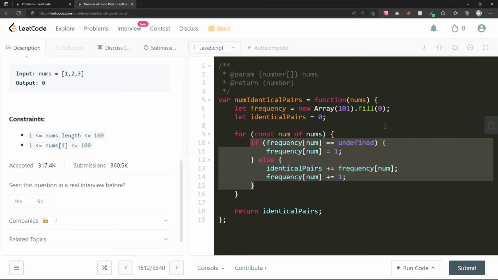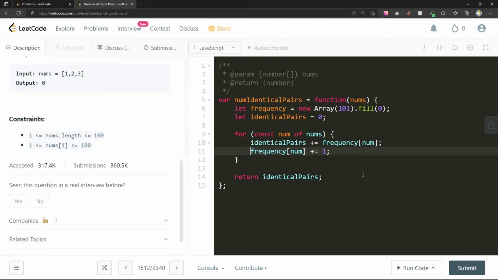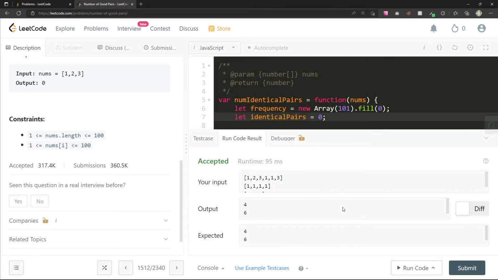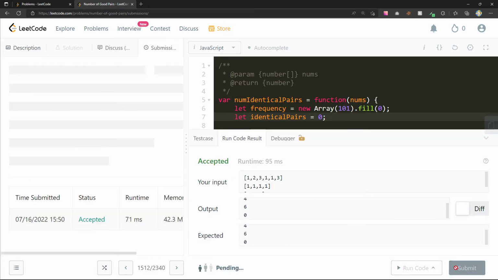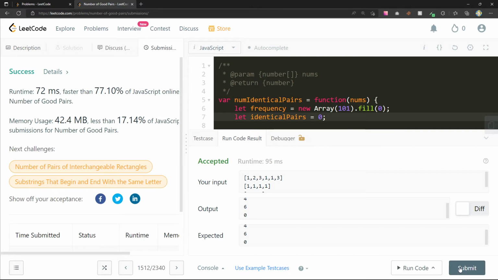What was the problem that we had before? This was undefined, which is sort of like 0, so we set it to 1 before we ever did anything to it. But if I just try to be a little greedy and say, well, I'll just add the 0 to 0, it's not going to change anything, and then I'll just update this to 1. That should work out fine. So let's see what happens. 460. Yeah, there you go.